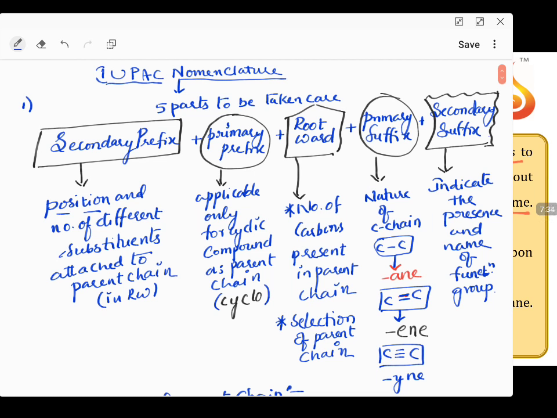Whatever carbons are given numbering, the numbered carbon is considered as parent chain. When you number the carbons, 4 carbons, 5 carbons, we have given numbering to the carbon chain. The numbered carbon is taken as parent chain, and anything which is not a part of that numbered carbon chain becomes a substituent. How many such substituents are there will be explained by secondary prefix.